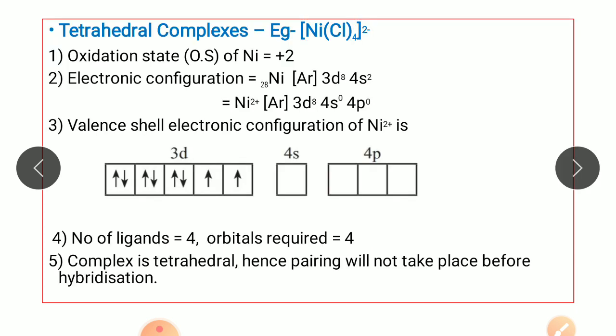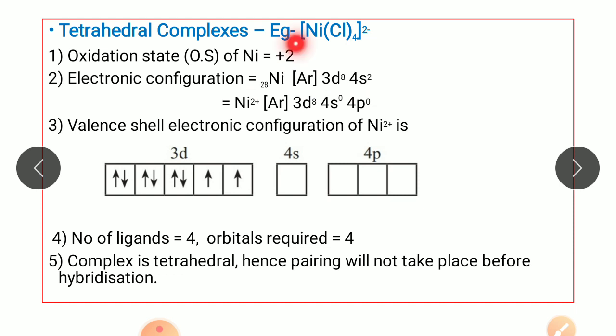Moving to the next type of complex, that is tetrahedral complexes. The example is nickel attached to 4 chloride ligands and having the charge 2 minus. The oxidation state of nickel in this complex is +2. We know the atomic number of nickel is 28, so the electronic configuration of nickel can be written as argon 3d8 4s2.